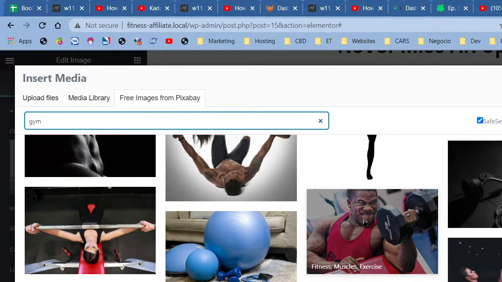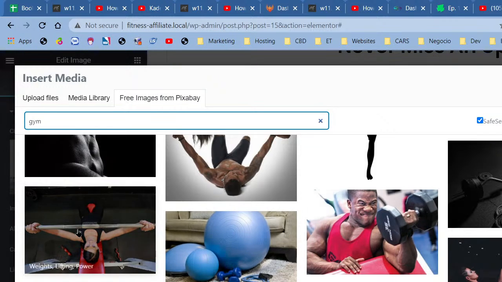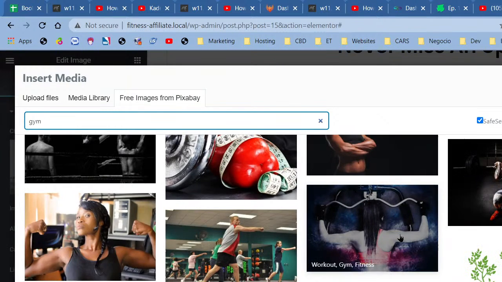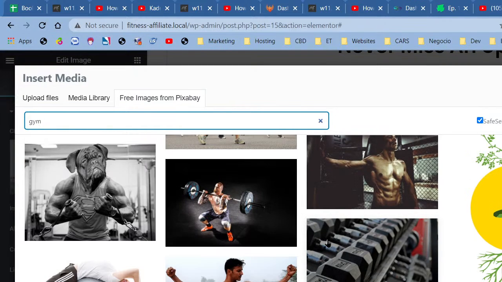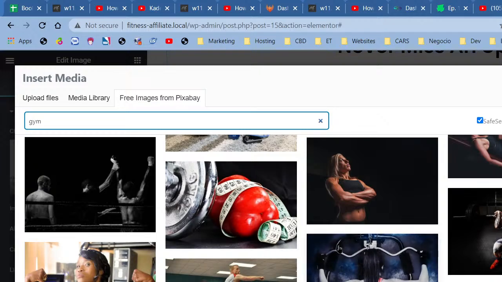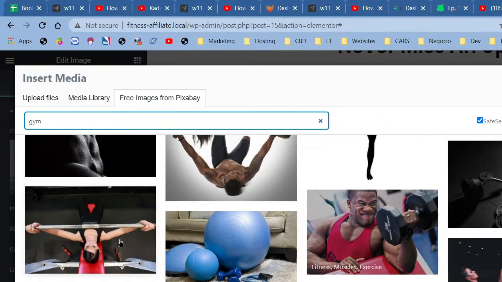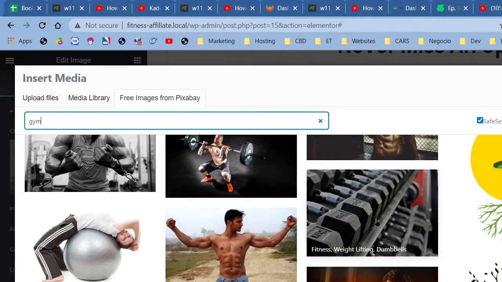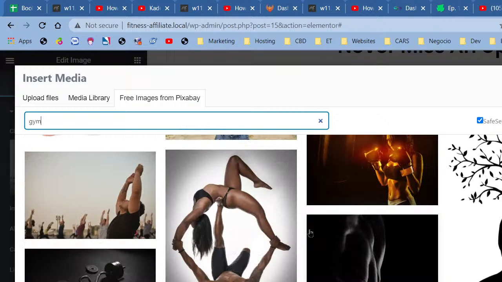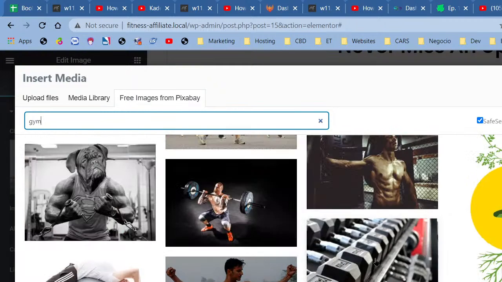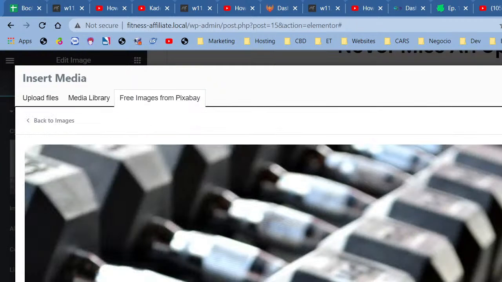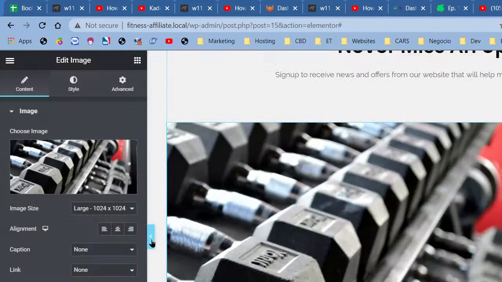Make it work easier. So I could use this, or I could use this. You see, if you guys were online, you could help me to decide, right? Let's see what else is happening. Okay, so let's see. I'm tempted to go with the dumbbells, or the barbell. Okay, so I'm just going to go ahead with the dumbbells for now and see what it looks like. So click on it, save and insert. All right.